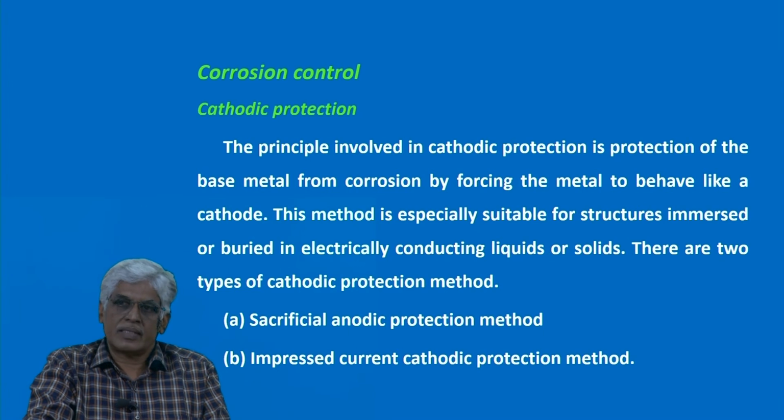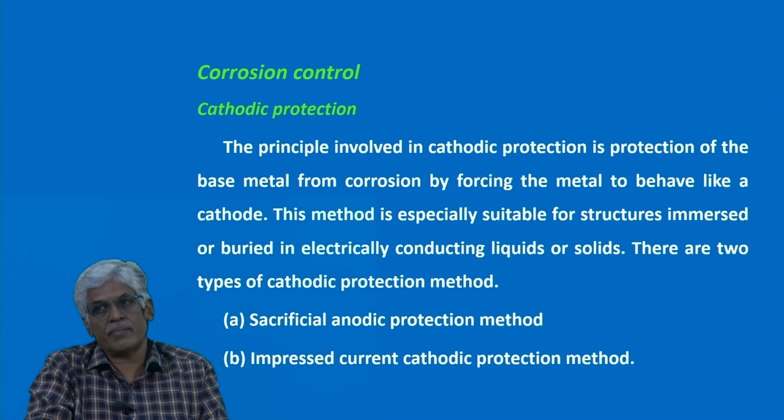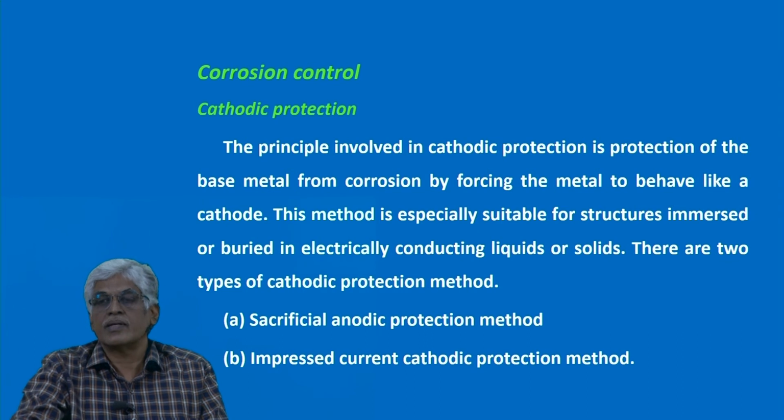We saw all the types and we saw the mechanism. Everywhere the corrosion takes place in the anodic area. So if you forcefully convert the metal to be protected into a cathode, then you can control the corrosion.